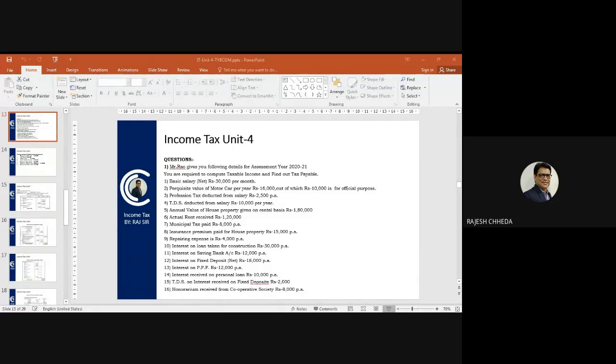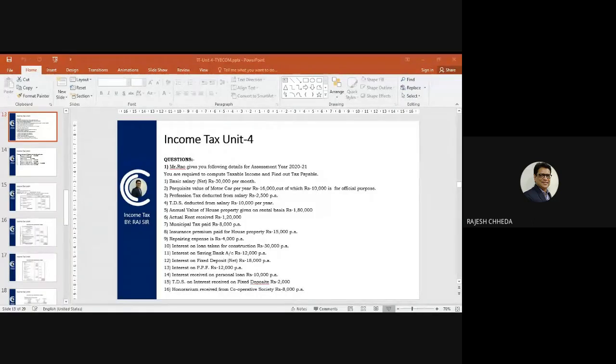Annual value of house property. Up to point number 4, whatever information is given is related to salary, and from that you need to calculate gross salary and deduction under section 16. The first one is standard deduction, the second is profession tax, and it's like a small question of salary. You need to find out taxable salary. We will do that. Now the information is about house property.